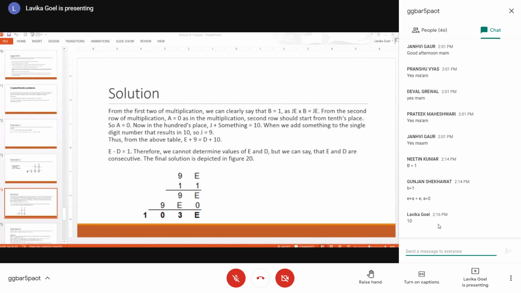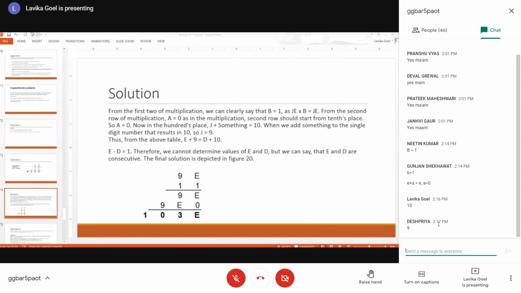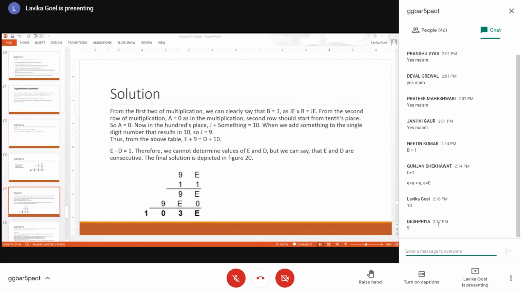What I am adding, I cannot add more than 1, because there could be a carry of 1 only. There cannot be a carry of more than 1, because the maximum possible by adding two single digit numbers can be either 18 or 19. So if it is a carry, carry is always 1. If you take 18 or 19, carry will be 1 only, right? So the maximal carry is 1 only.